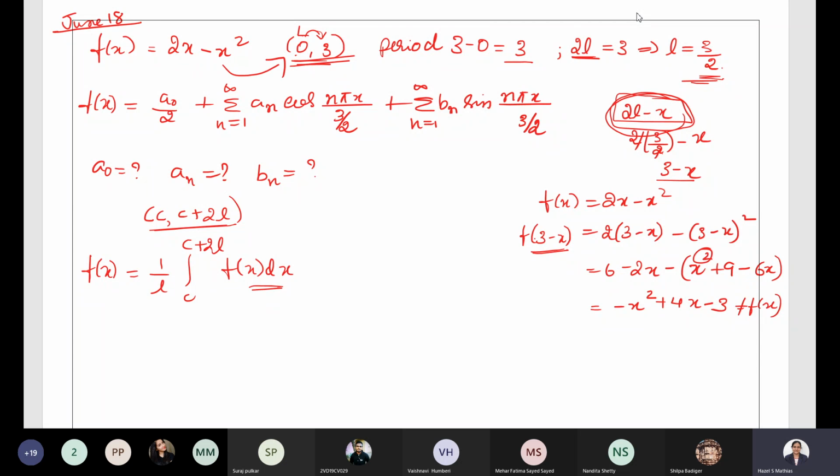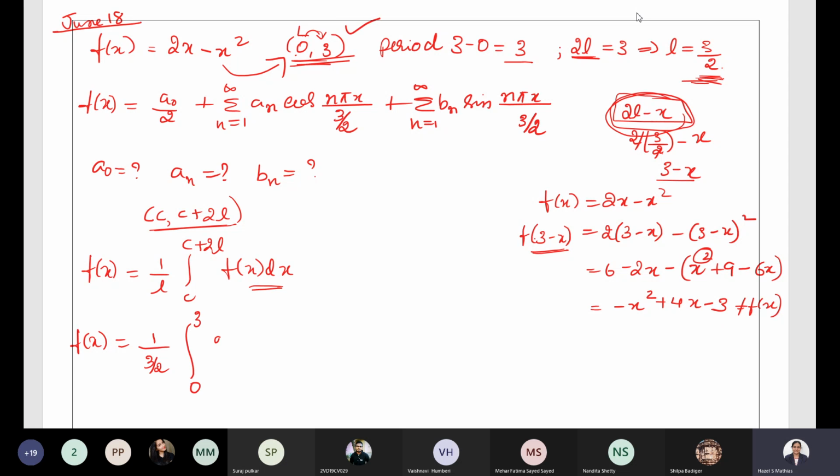That's why what you need to do, the formula is 1 by L, L is 3 by 2, so it is 1 divided by 3 by 2. Here for the integral you have to put the original interval, that is 0 to 3.